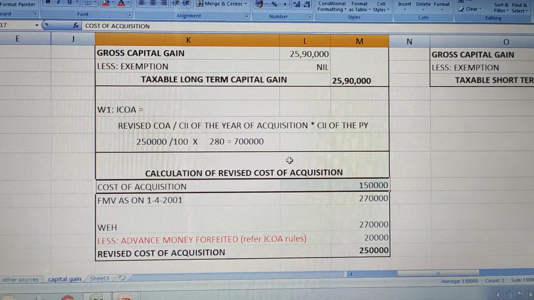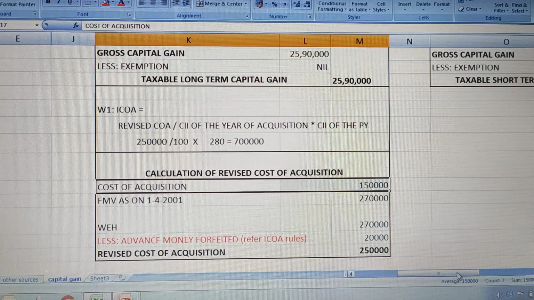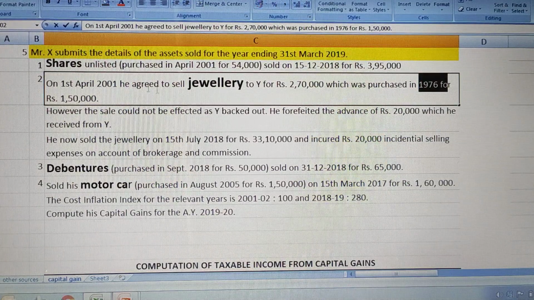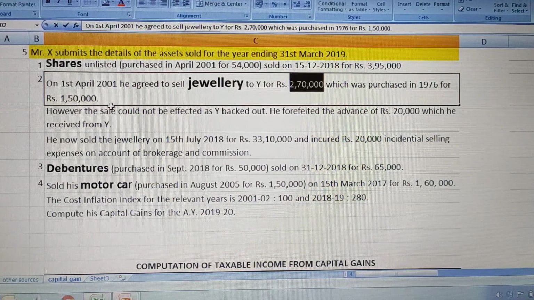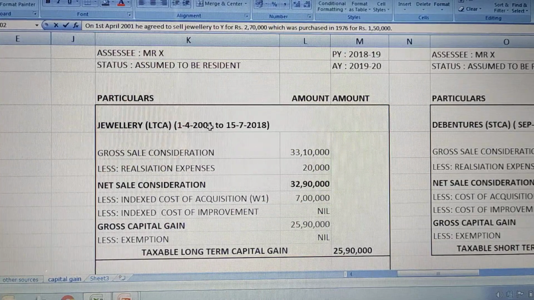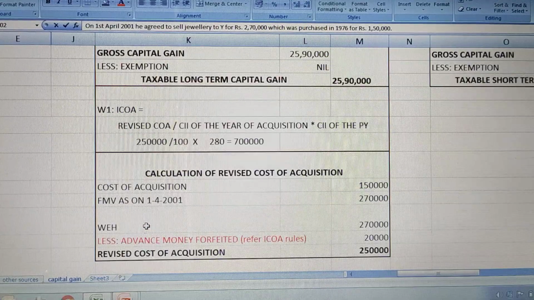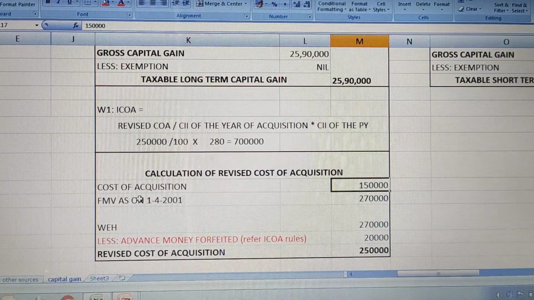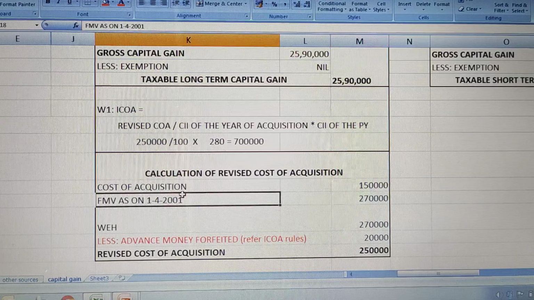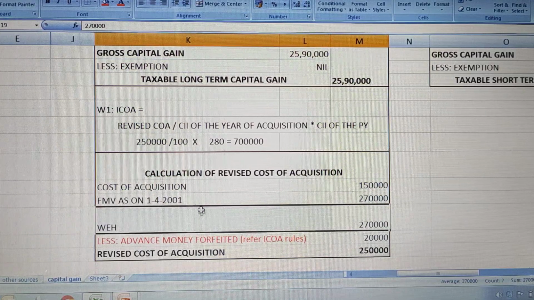Cost of acquisition was 1,50,000 which he purchased in which year? He purchased this in the year 76 for 1,50,000 and fair market value is 2,70,000, right? So I think here we have to change. Fine. So revised cost of acquisition is 1,50,000, fair market value is 2,70,000. Whichever is highest in this you are going to take. So highest here is fair market value, so you are going to take fair market value, whichever is highest.